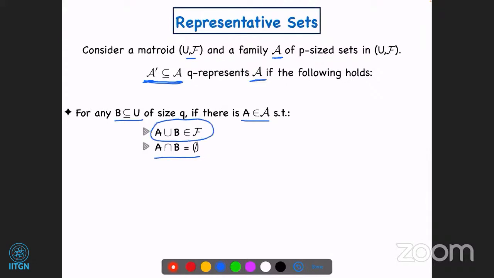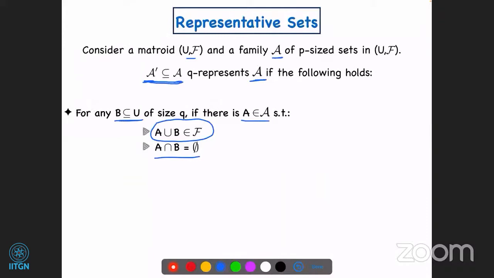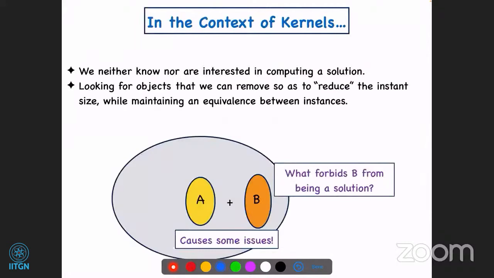Okay, so let us first try to parse this and understand it in the context of what we were discussing previously. The B here is the same as this B. Intuitively, the B we are talking about here can be thought of as this potential future B that you do not know, which can be a candidate solution, for instance.